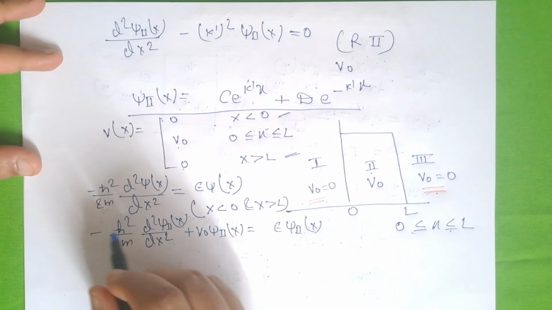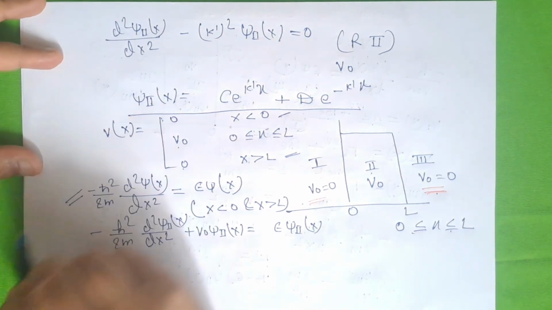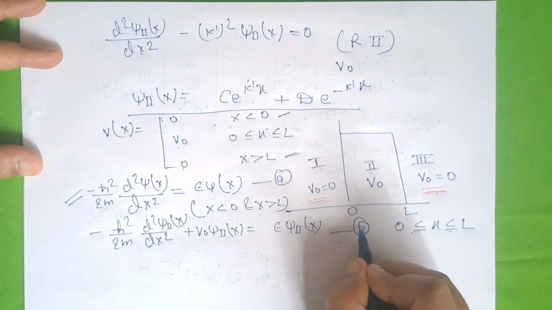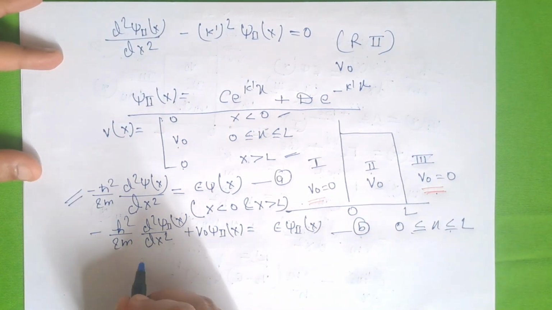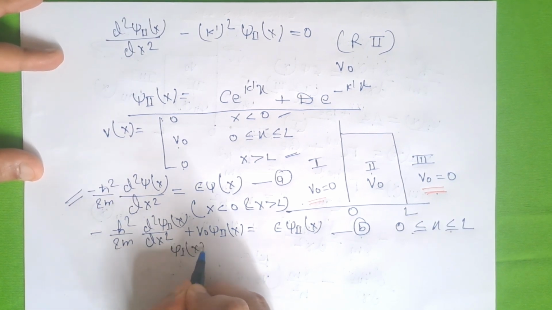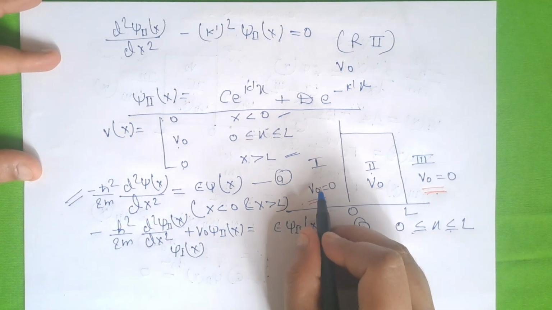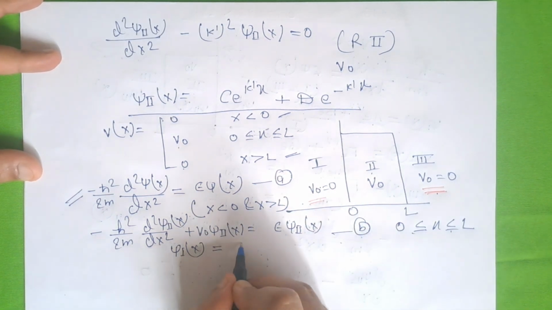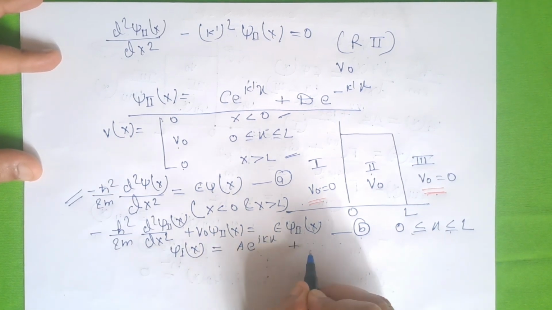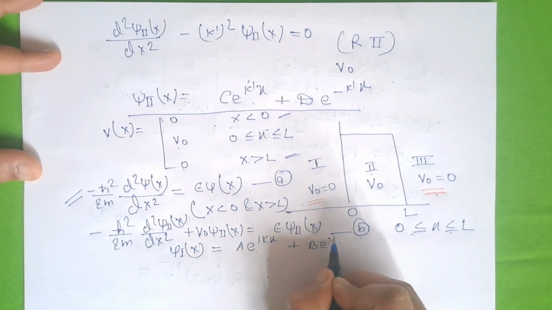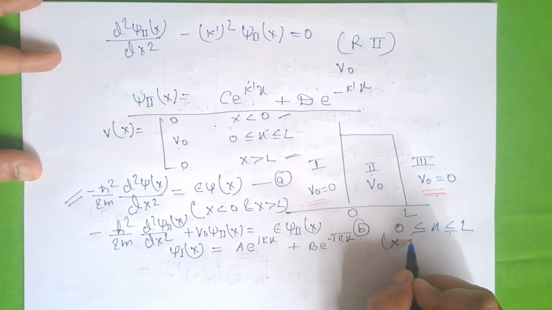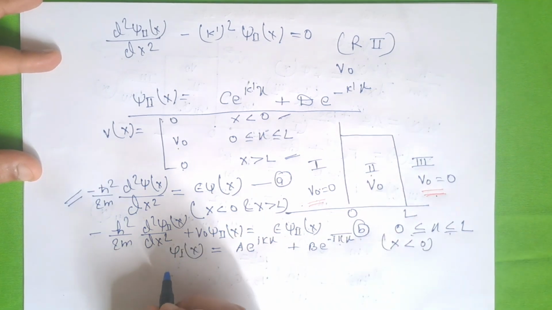And what will be the solution of this differential equation? The solution will be psi 1 of x, which is the wave function for region 1, A e to the power i kx plus B e to the power minus i kx for region 1 where x is smaller than 0.